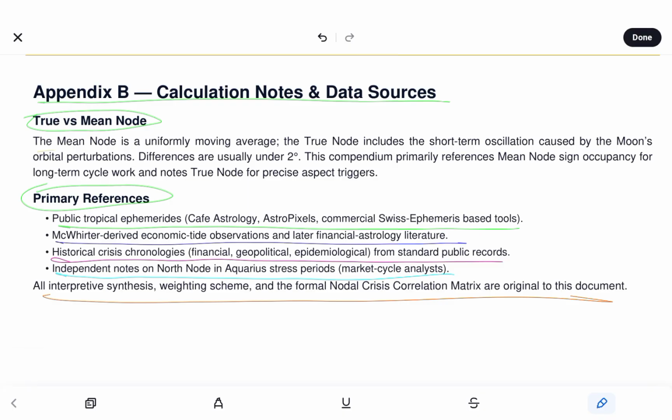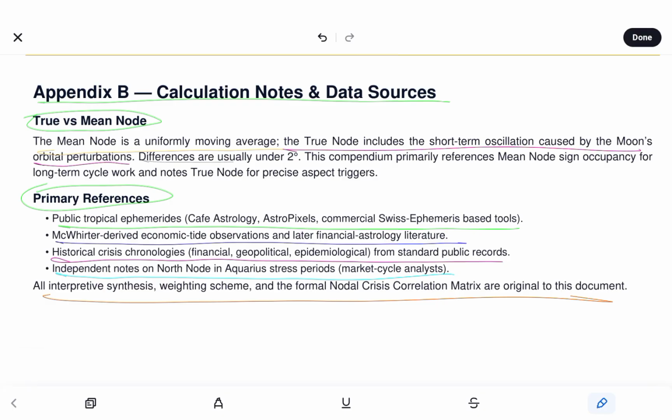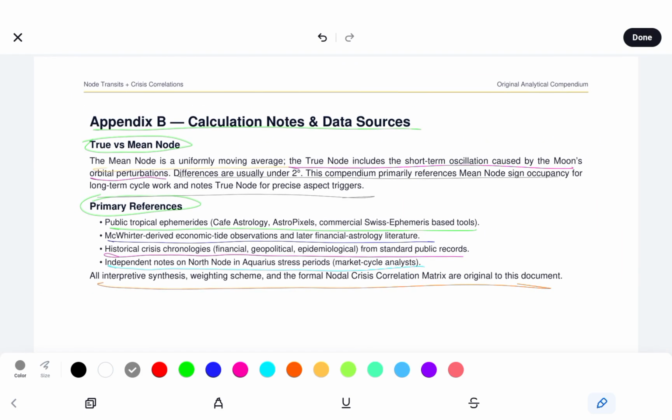True versus mean node. So the mean node is a uniformly moving average. You see the true node includes the short-term oscillation caused by the moon's orbital perturbations. Differences are usually under 2 degrees, and this compendium primarily references mean node sign occupancy for long-term cycle work and notes true node for precise aspect triggers.